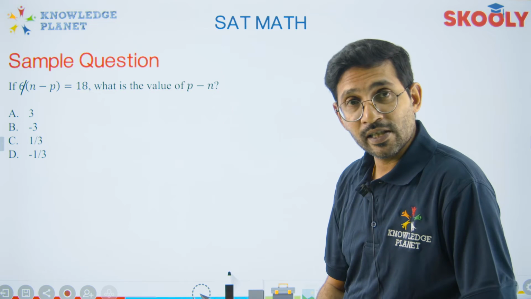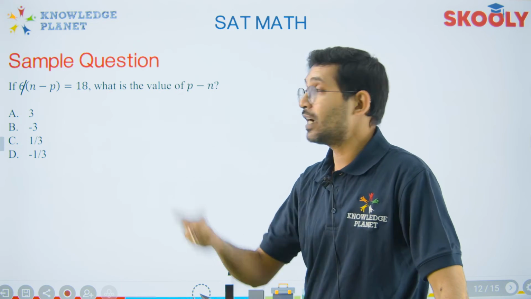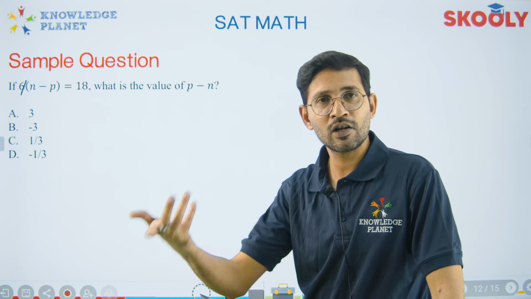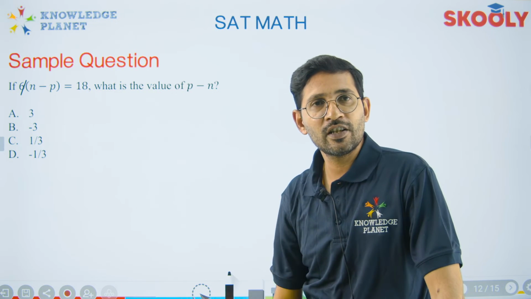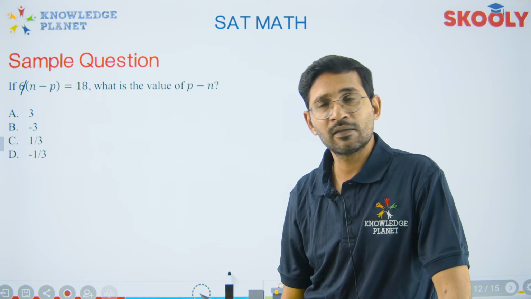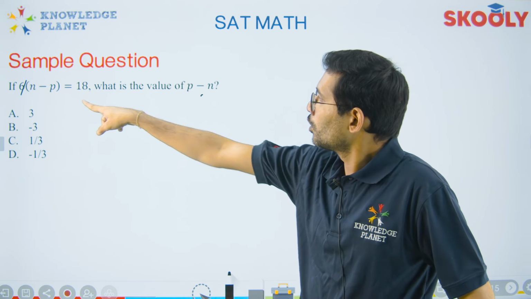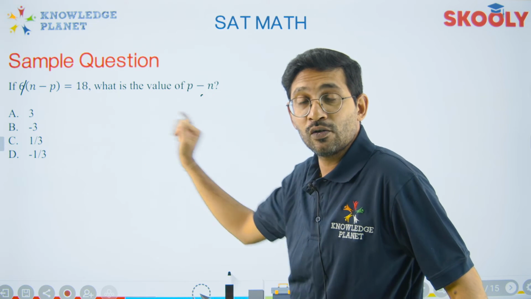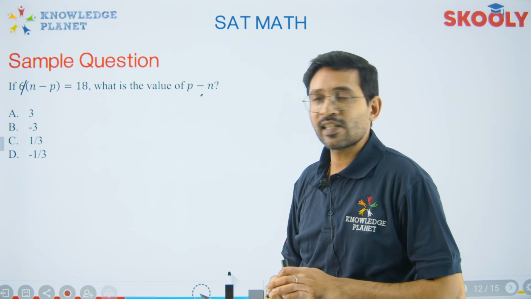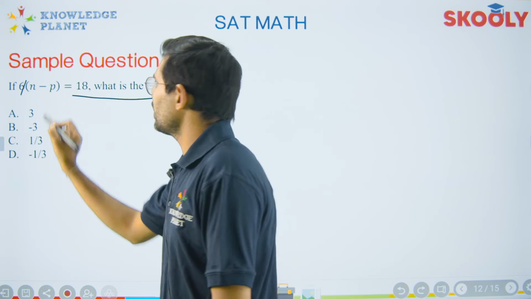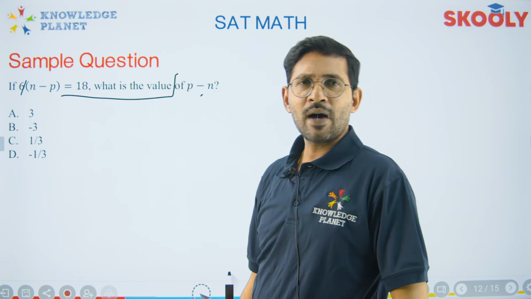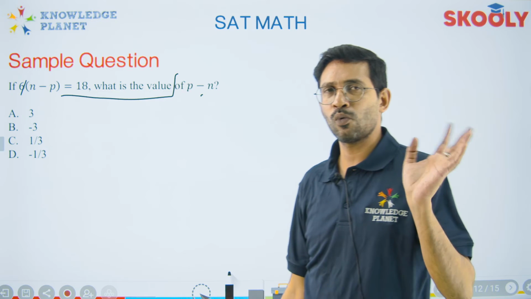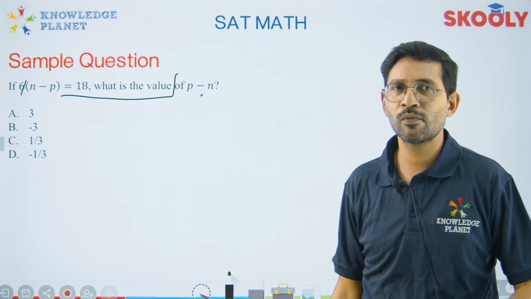But let me tell you, even 60 to 70% of students have made a mistake in this question. This is a pure SAT question and they have made the mistake. Why? Rushing. They have done every calculation in their mind, but putting it on paper they made the mistake. That would give you n minus p equals that value, but the question is asking p minus n. Why does this happen? Because if you have a habit of not reading the question, just looking at the math and then answering, this would be wrong. And one will only cry over this particular kind of mistake, right?